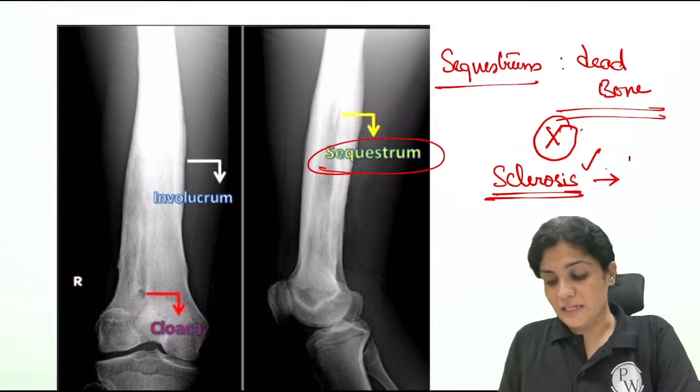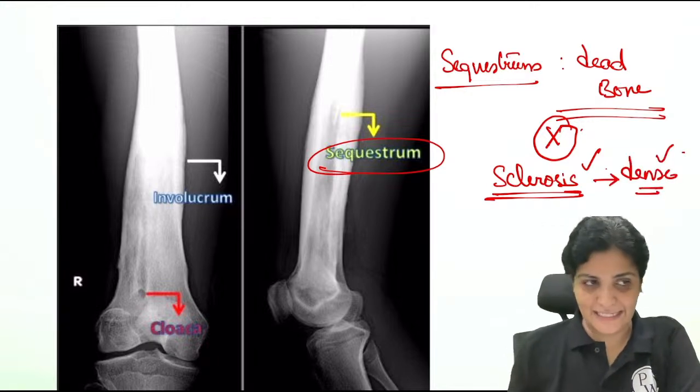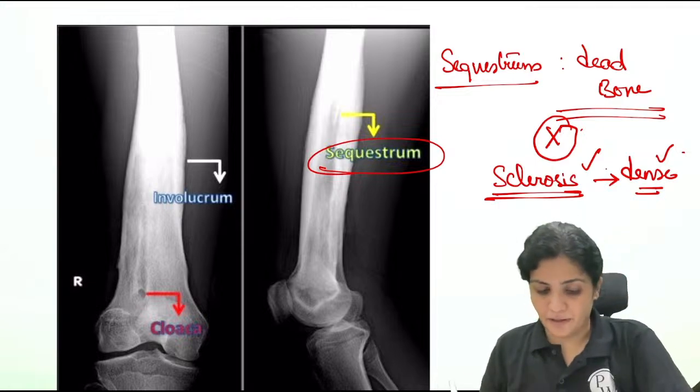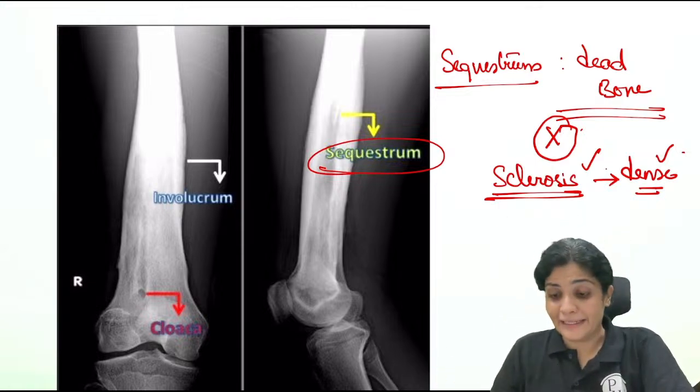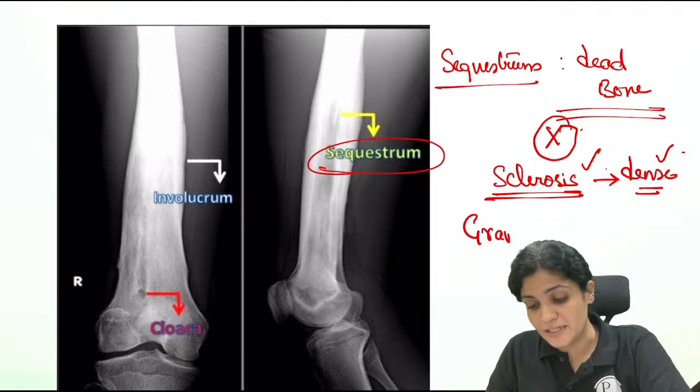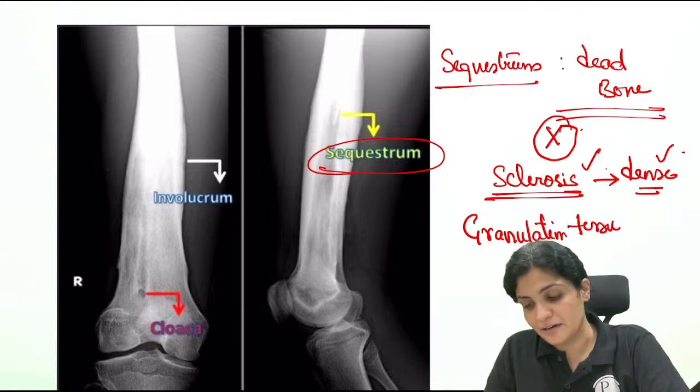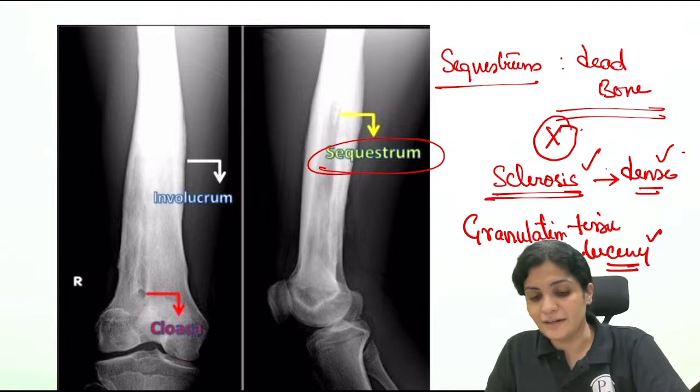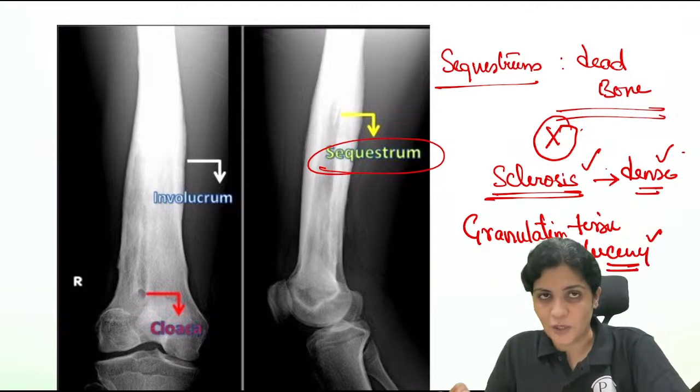Sclerotic means dense white appearing bone on the X-ray. And this dense white appearing bone is always surrounded by granulation tissue, that is lucent. So something dense inside surrounded by lucency is called sequestrum.